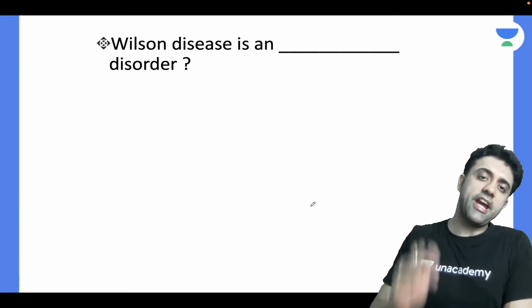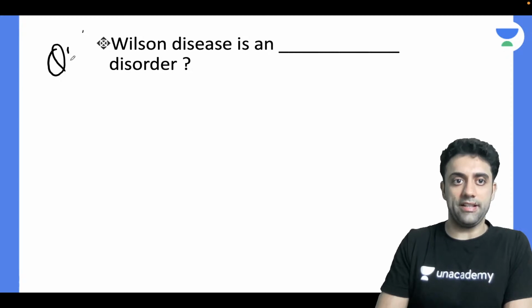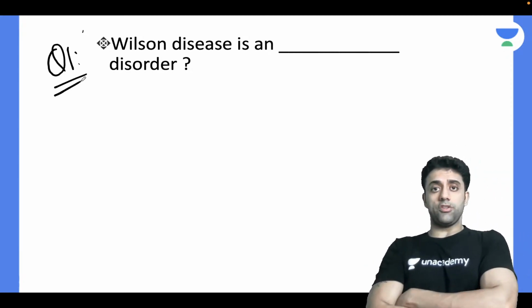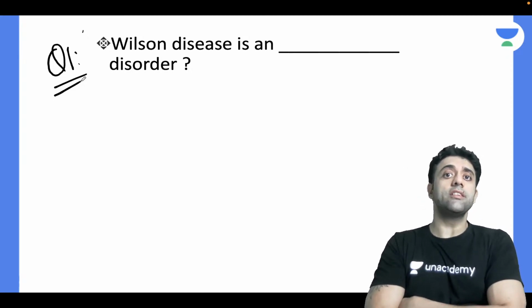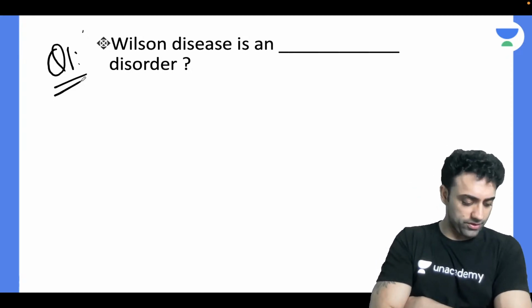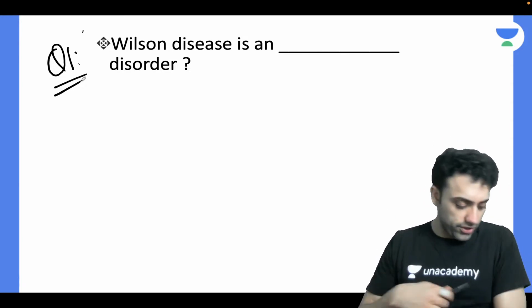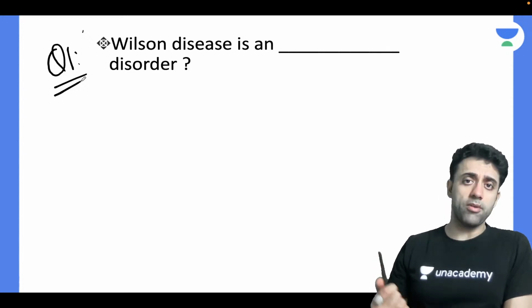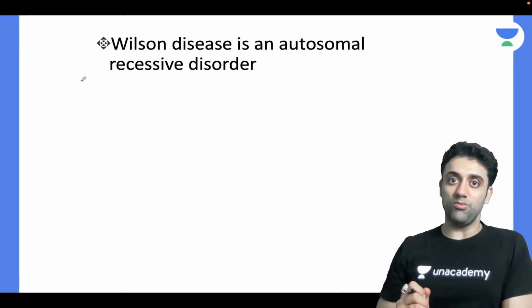Now, PG entrance question number 1. What is the inheritance of Wilson disease? Is this autosomal dominant, autosomal recessive, multifactorial inheritance, X-linked dominant, X-linked recessive? What do you think? Now this you have to answer. This is a straight-away exam question. Anyone? What do you think? Exactly. Shagufta Parveen from Allahabad is very nice. She's answering it. It's nothing but autosomal recessive.